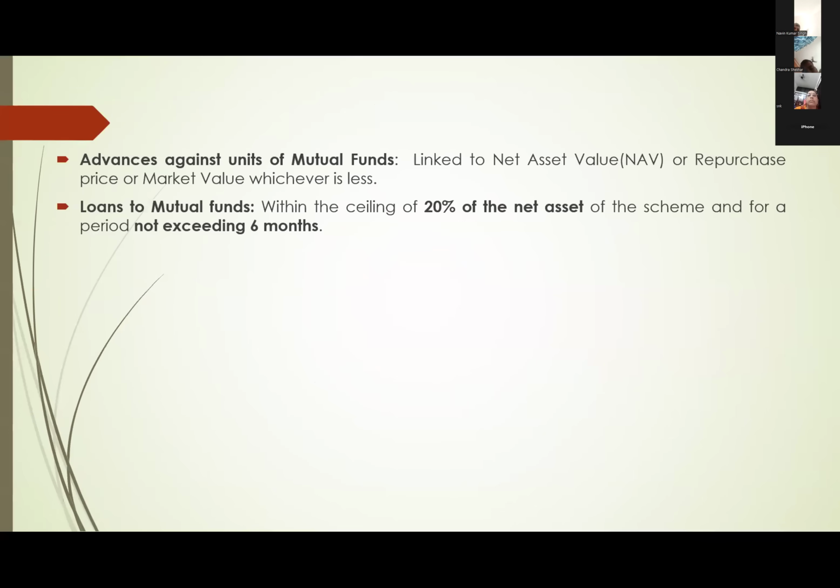Next, advances against units of mutual funds. While sanctioning loans against mutual funds, what value will we consider? Either net asset value, repurchase price, or market value, whichever is less, we will consider as security. For mutual funds also, we will give loan, but within 20% of the net asset of the scheme, for a period not exceeding 6 months.